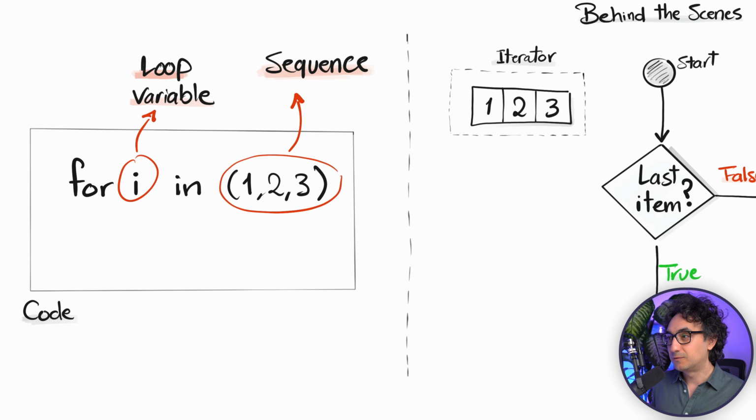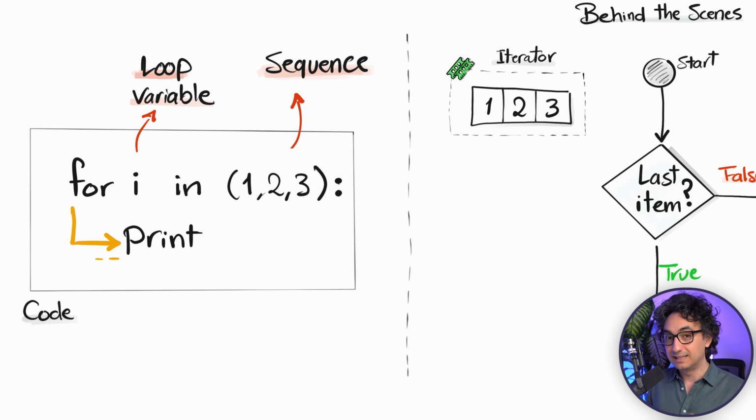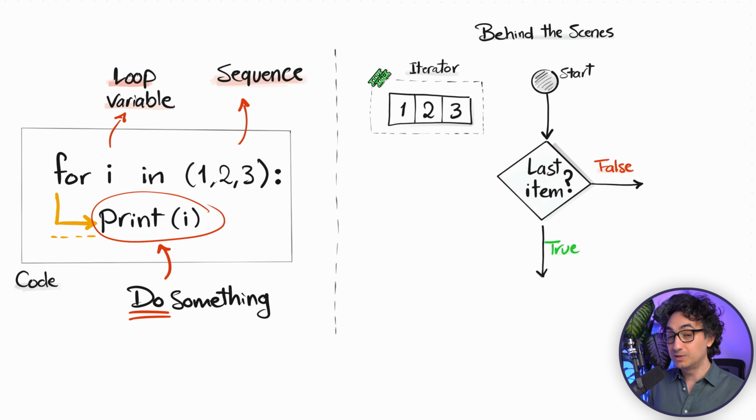We know we have to iterate 3 times because we have 3 items, but still we have to tell Python what to do, which line should be repeated, right? Of course, in order to do that, we have to add the colon and then go to a new line. And don't forget the indentation. So we have to leave 4 spaces and then write the line that should be iterated. Like for example, it could be print the item. And now Python knows this block of code should be repeated.